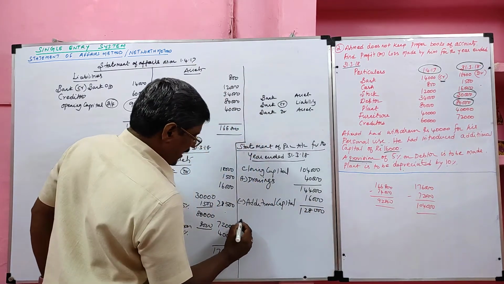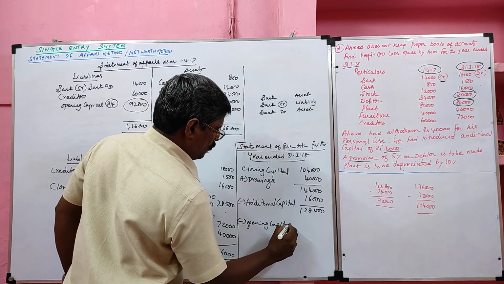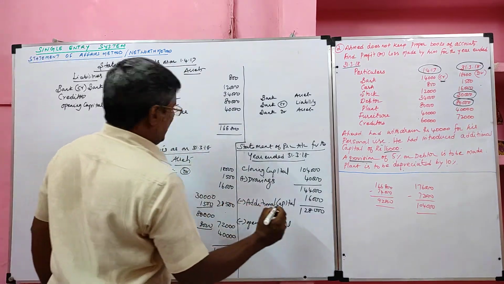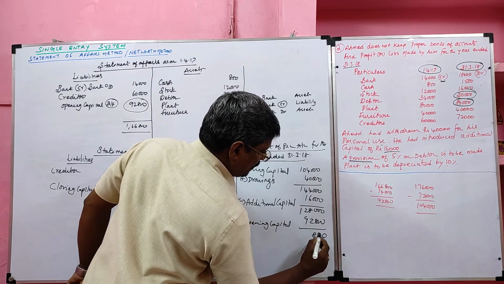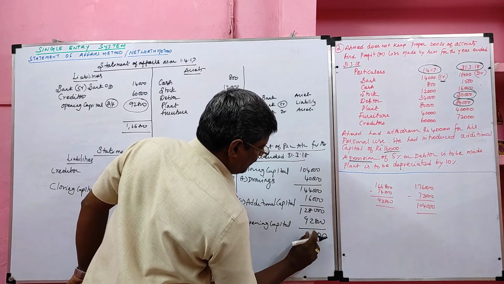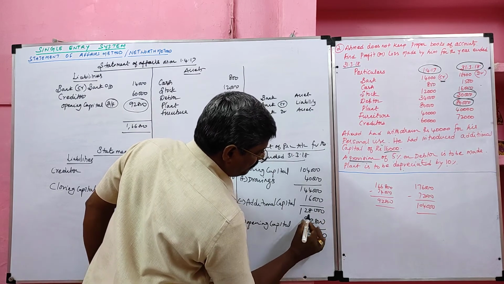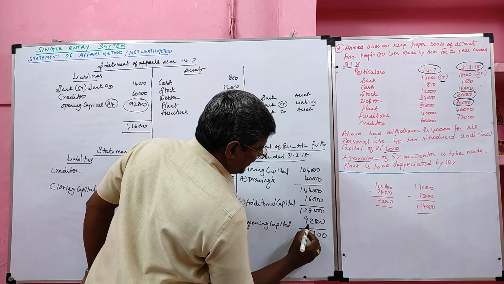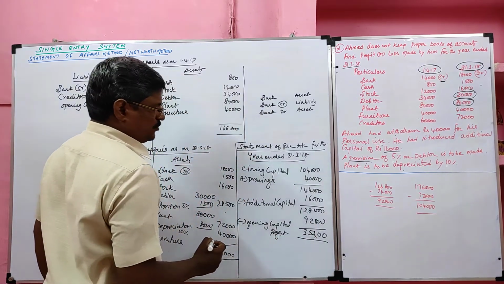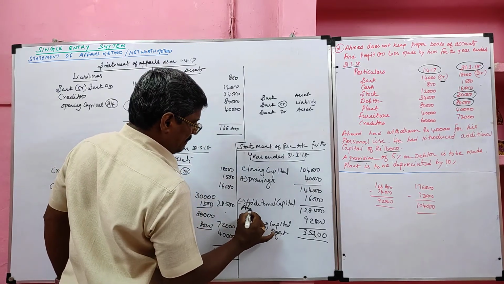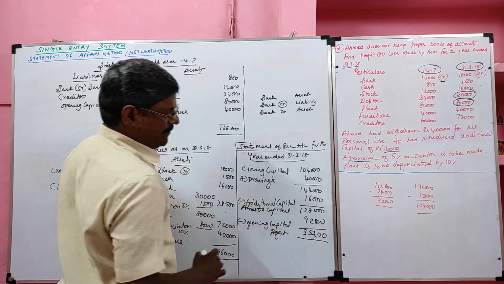Then minus opening capital. The opening capital we ascertained is 92,800. So our answer is a profit of rupees 35,200. Here the adjusted capital is more than the opening capital.